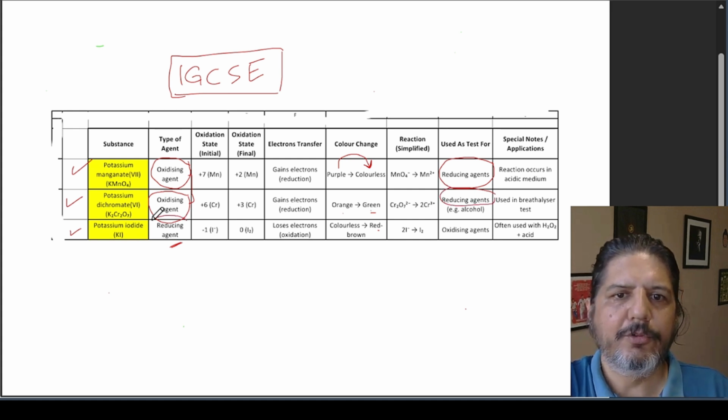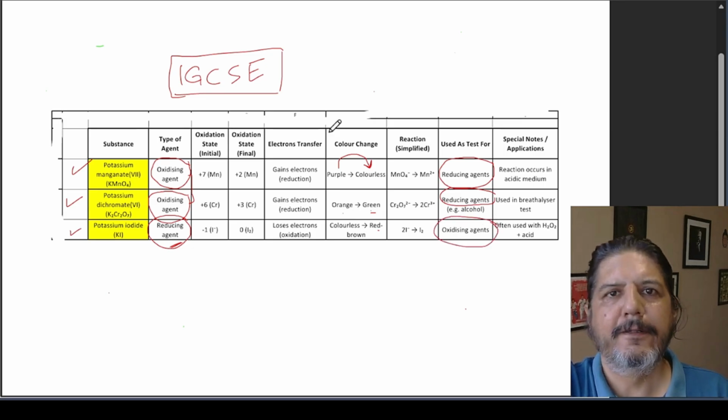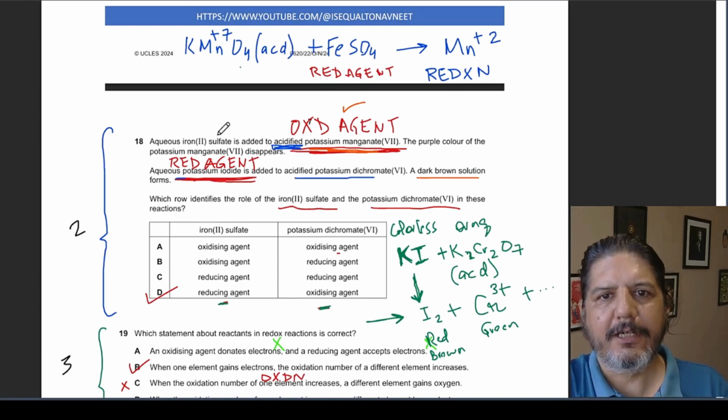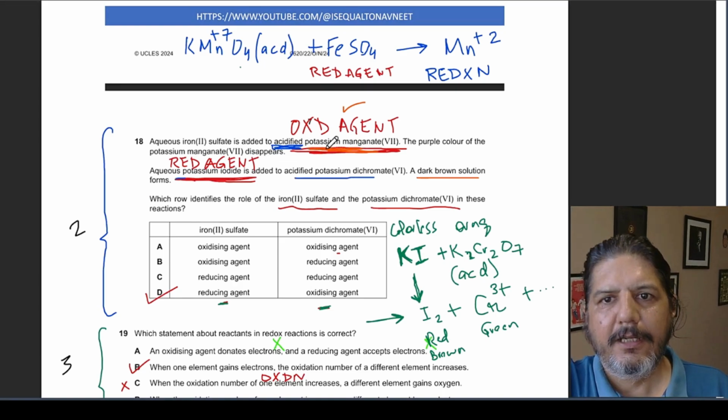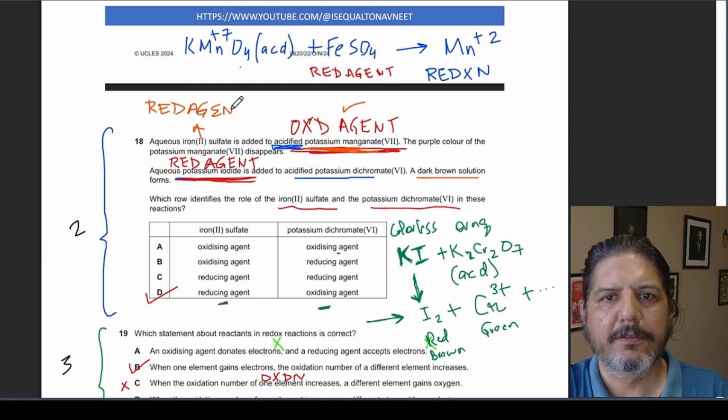But whenever we use a reducing agent, it is a test for an oxidizing agent. So in this question, for the test of this oxidizing agent, iron(II) sulfate would be acting as a reducing agent. I hope this makes sense.